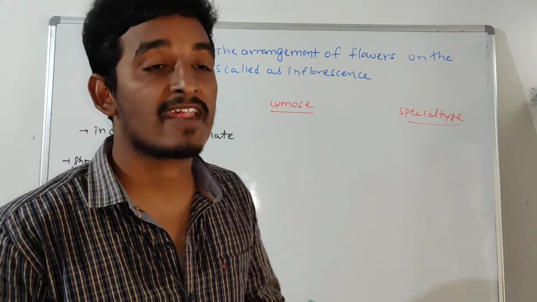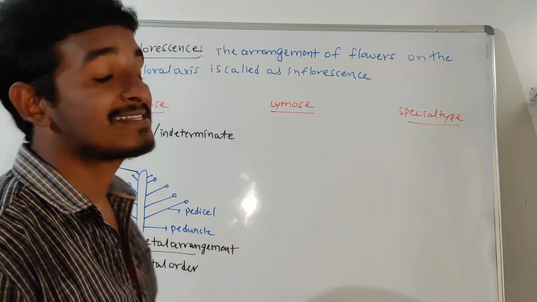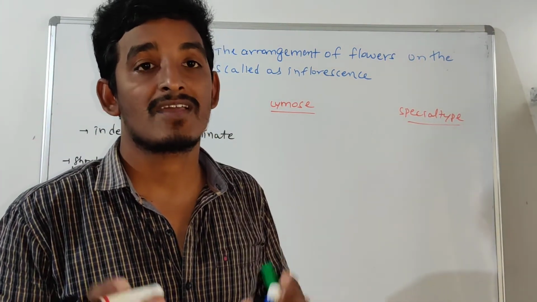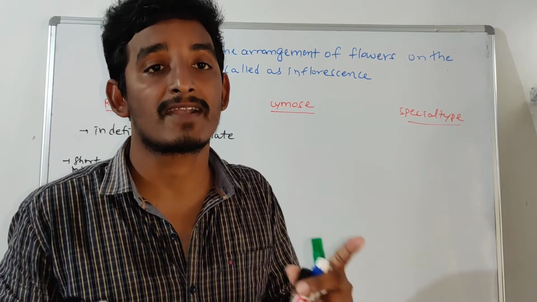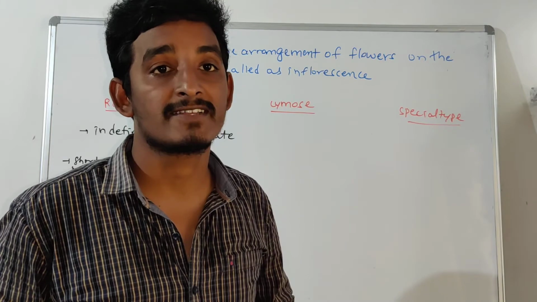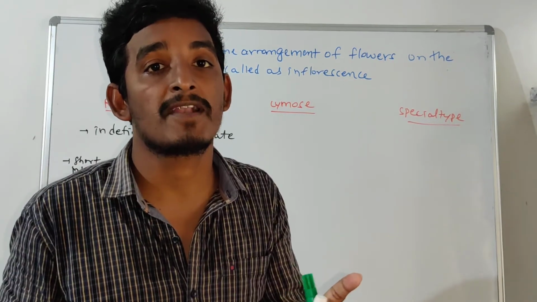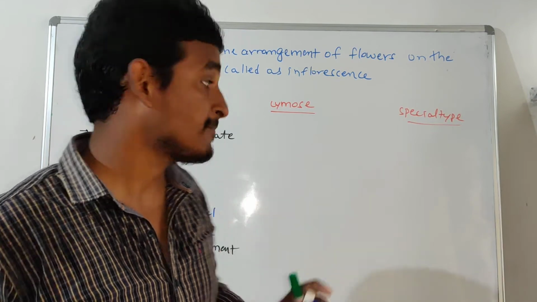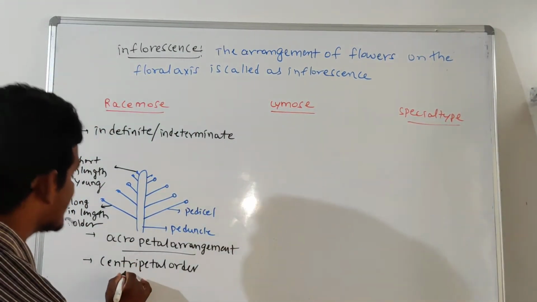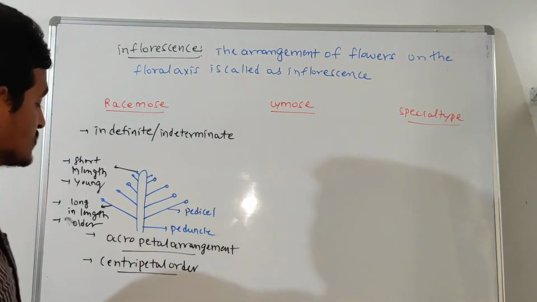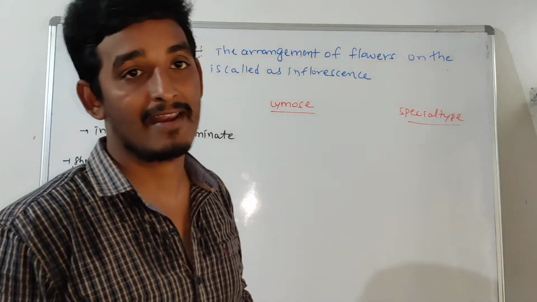We already know about head inflorescence. In head inflorescence, ray florets are present in the periphery and disc florets towards the center. If the flowers open from ray florets to disc florets, that arrangement is called centripetal order. So the racemose inflorescence shows a centripetal order.